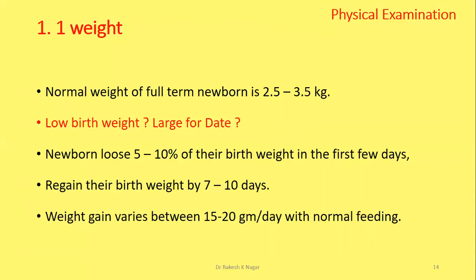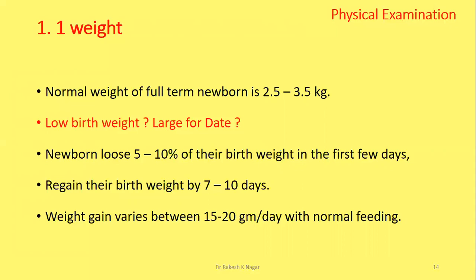Normal weight of a full-term newborn is 2.5 to 3.5 kg. Low birth weight, as in our previous slides, we learned, is less than 2.5 kg. Normal for a full-term baby is low birth weight and large for date. What is large for date?